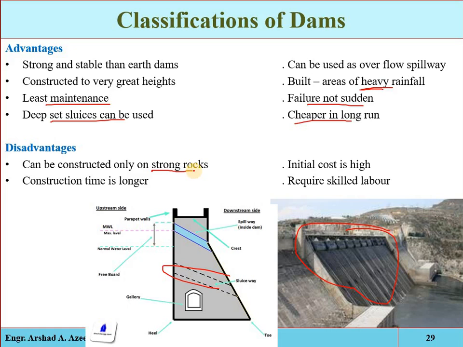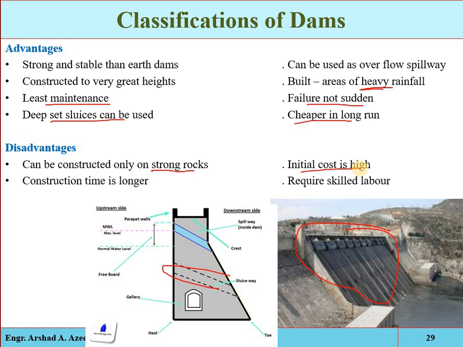And the initial cost of the dam is high, remember. The initial cost of the gravity dam is always higher than the earthen dam, where funds are limited and where suitable materials are available for construction. In the earthen dam the material is locally and sufficiently available, and in the gravity dam we are using rigid material, so it may have to be transported.